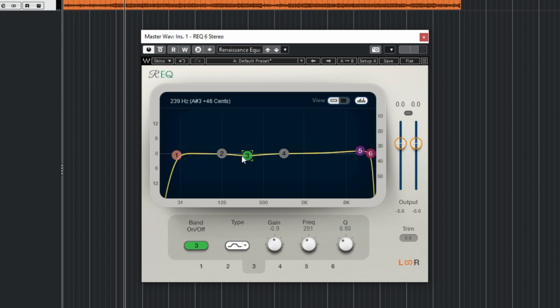As you can see, I cut the mid ranges because I can see some kind of muddiness in the mix, just a little bit, not too much. I brought it down -0.9 dB, which is, let's say, 1 dB. And I also boosted the highs a little bit, about 1 dB.